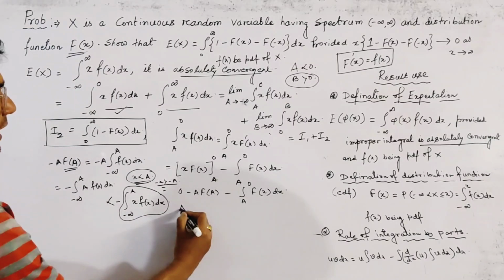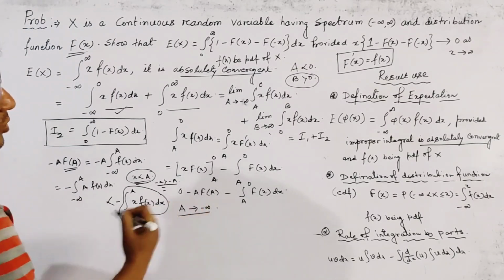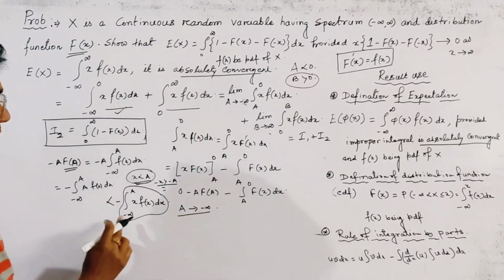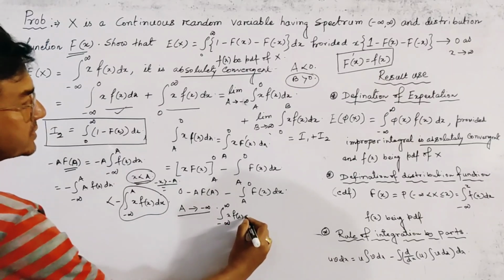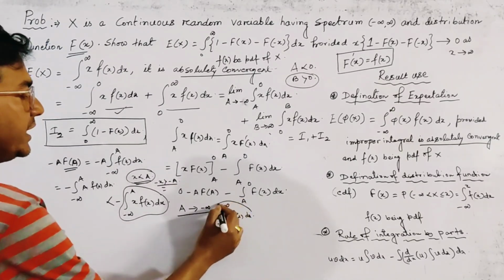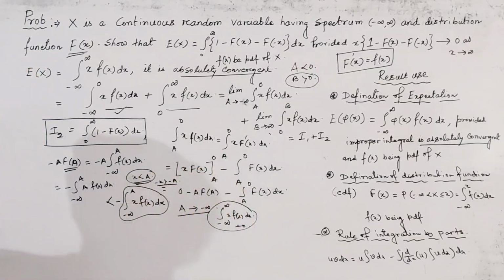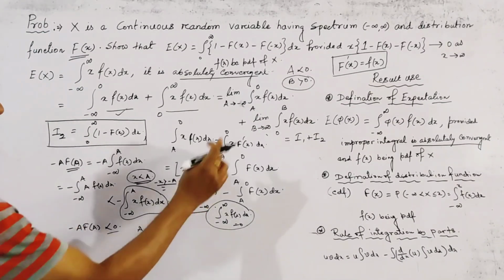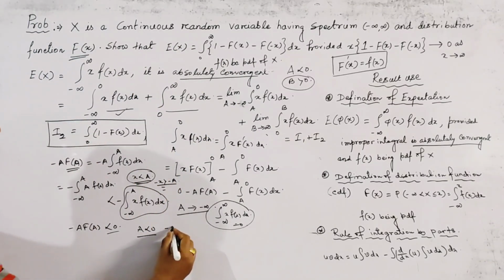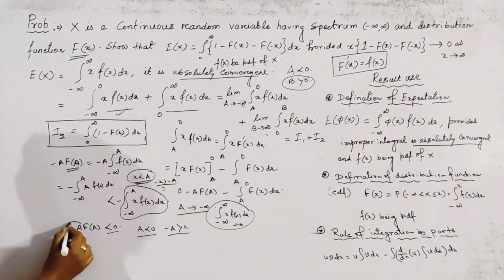Now if we take a tends to minus infinity, then this integration becomes minus infinity to minus infinity x f(x) dx. So we get the result, this is equal to 0. So in the limiting case, this value, minus a into F of a, is less than 0. Here a is negative, so minus a is always positive.